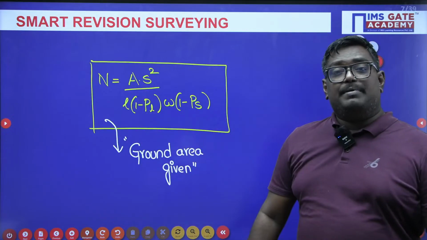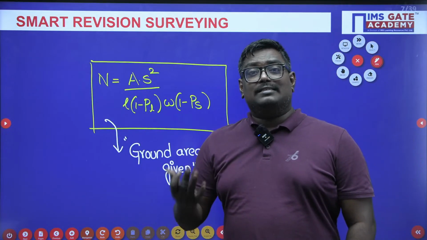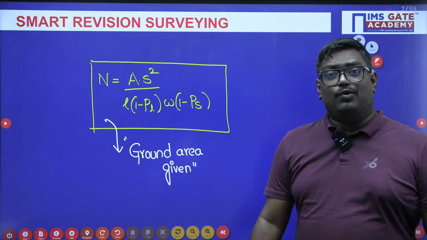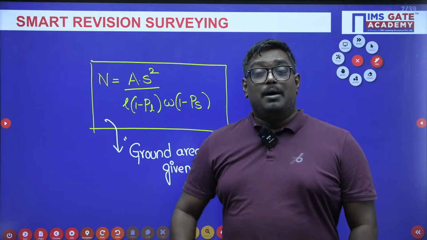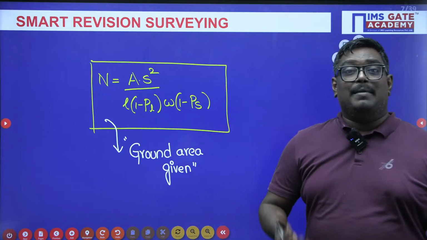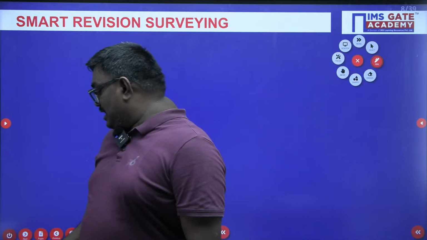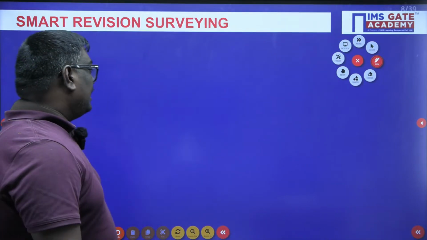where capital A represents the ground area, S represents the scale, L is the length of the photo, W is the width of the photo, PL is the percentage of longitudinal overlap, and PS is the percentage of side overlap. Now let me tell you, my dear students, what I would like to tell you.